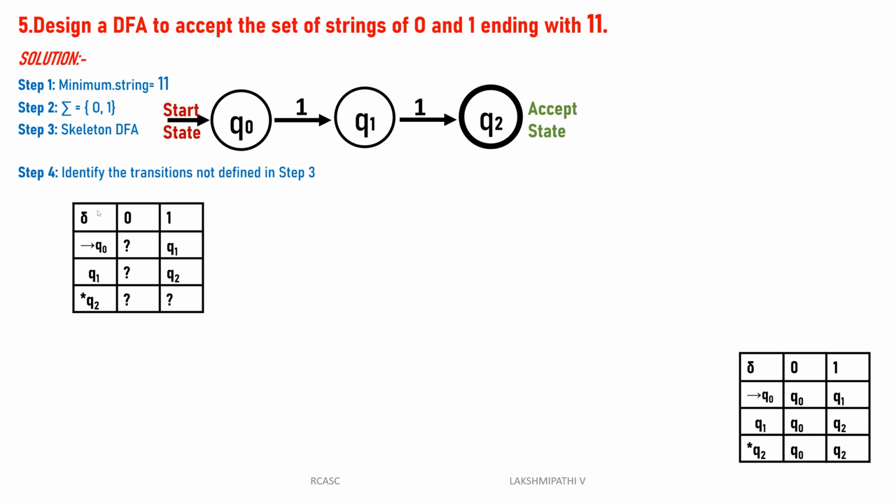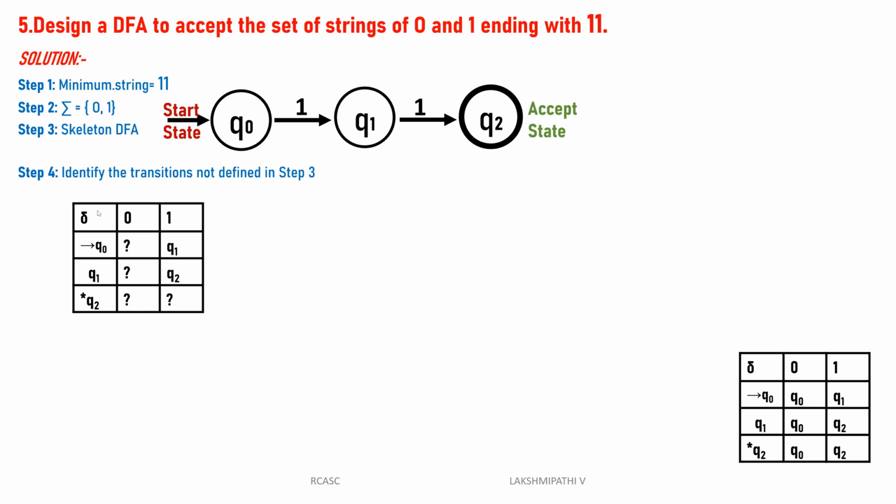When it is in q1, on reading 0 it will come to q0. Then if you have one more 1, that's why q1 of 0 will go to q0, and then once again it will be 1 1. It is not q1 of 0 is q1, because after 0 if you have one more 1, it will reach the final state. See, that's why q1 of 0 is q0.